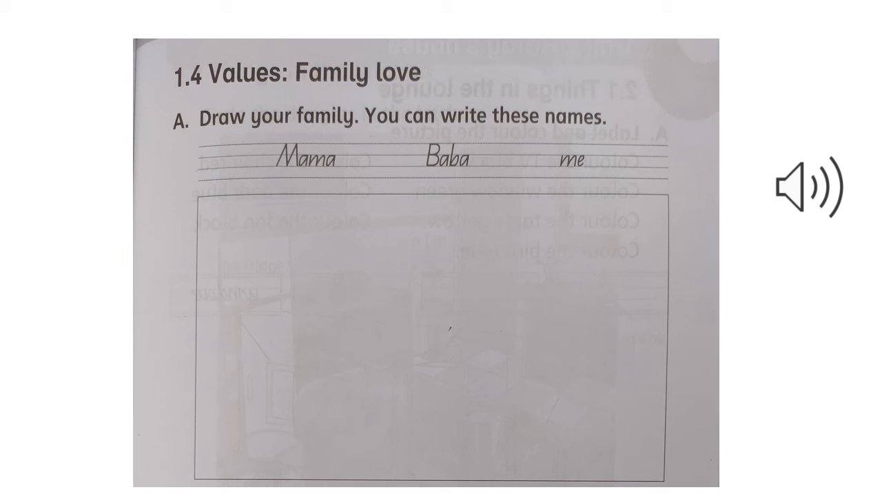1.4 Values. Family love. Exercise 1. Draw your family. You can write these names: Mama, Baba and me. Now here we have given three names of the family members, and beneath these names we have a huge box, and in this box you have to draw your family members. You have to draw your father, your mother and yourself.